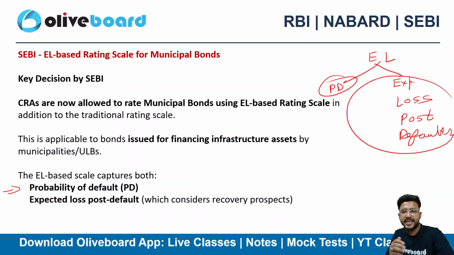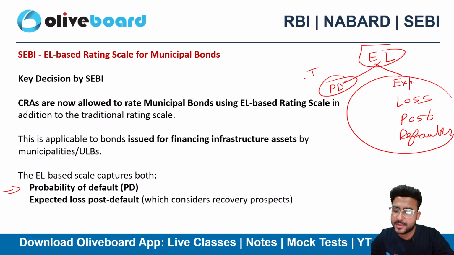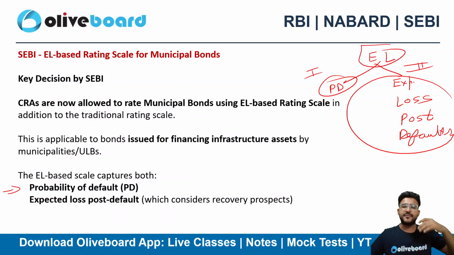So because it's the case of municipal bonds, there are probabilities of recoveries in the near future, right? So it's better to opt for the expected loss model rather than the probability of default model, because the expected loss model has both probability of default as well as any kind of recovery after the default, it considers that as well.